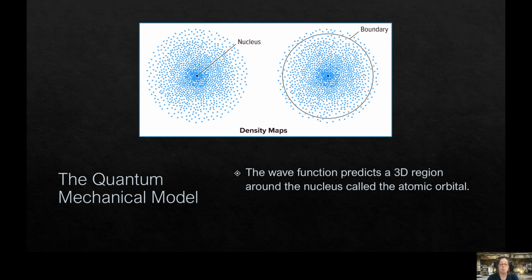And this is what the quantum mechanical model actually represents. So the wave function predicts a 3D region around the nucleus, and this is what's called the atomic orbital. In this particular map, you can see that there's regions of density where the more dots you see, the more likely you're going to find the electron there around the nucleus. And then you just create a boundary where that probability gets below a certain threshold, and then that's what we call an orbital.